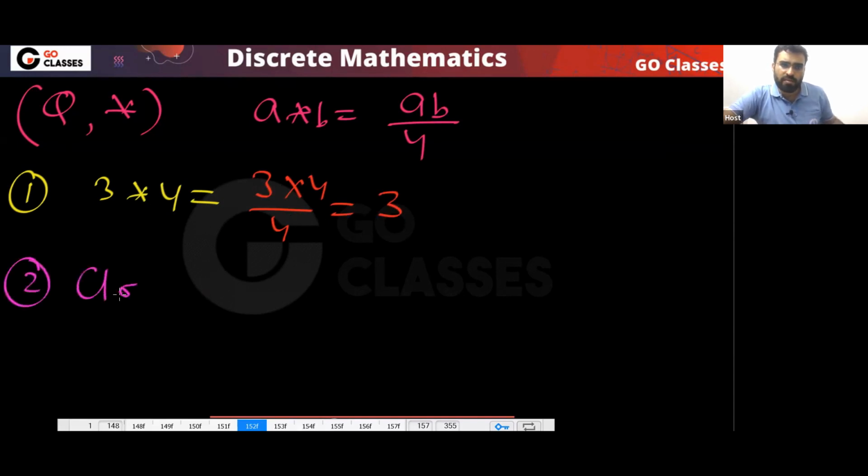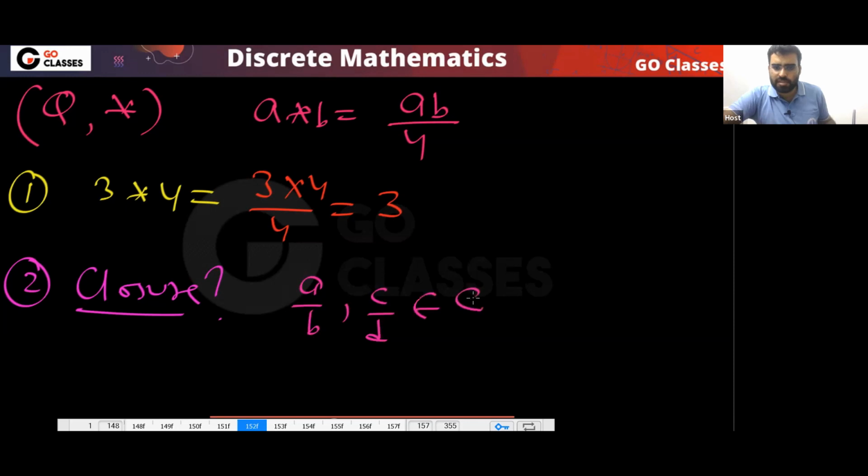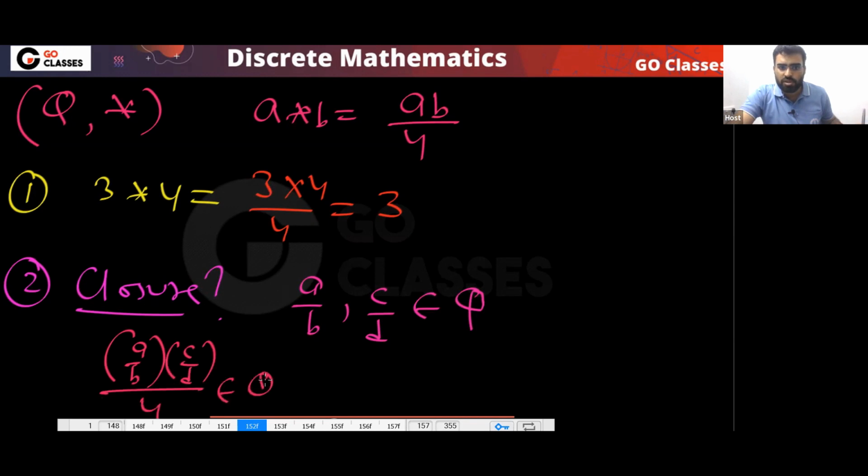What can you say about closure property? Let's assume you have two rational numbers, like a by b, c by d. Then can I say that this ab by 4 will be rational? Yes, this also will be rational. Then definitely you can notice that a by b multiplied by c by d divided by 4 is also rational.